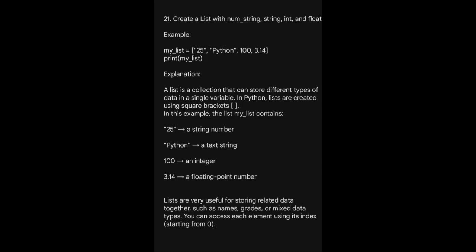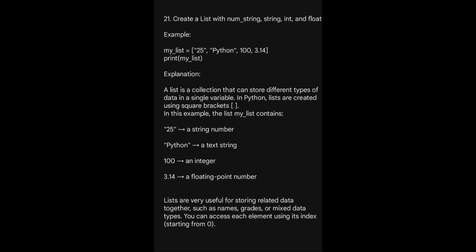A list is a collection that can store different types of data in a single variable. In Python, lists are created using square brackets. In this example, the list my_list contains: "25" is a string number, "Python" a text string, 100 is an integer, and 3.14 is a floating point number.